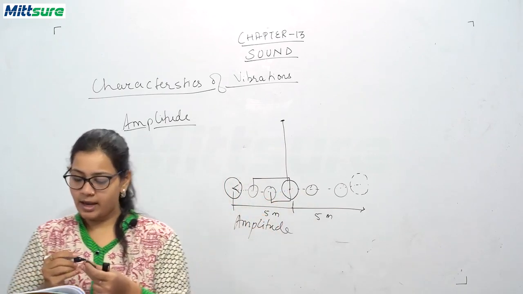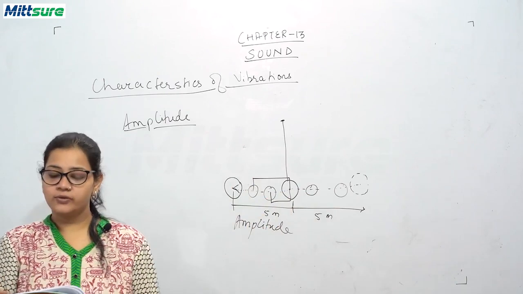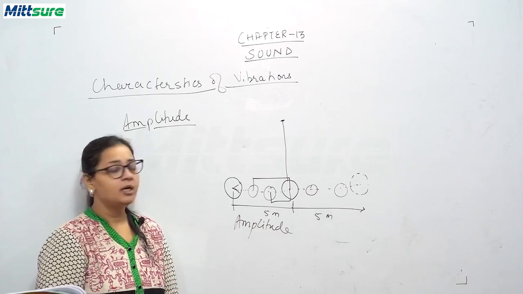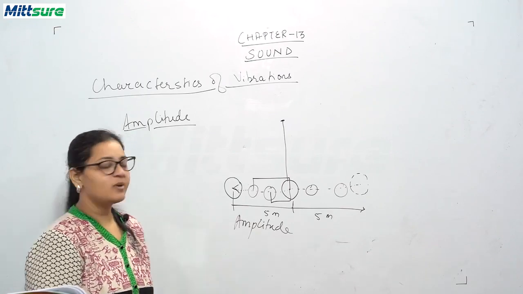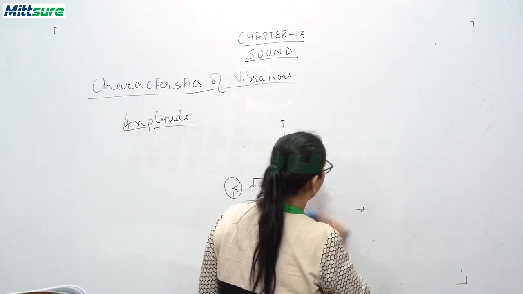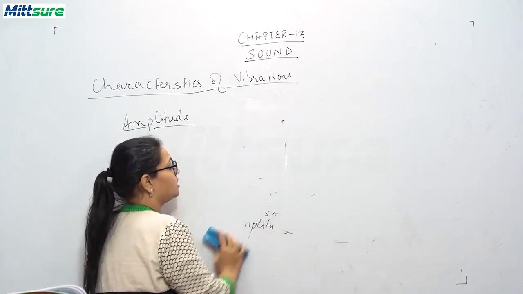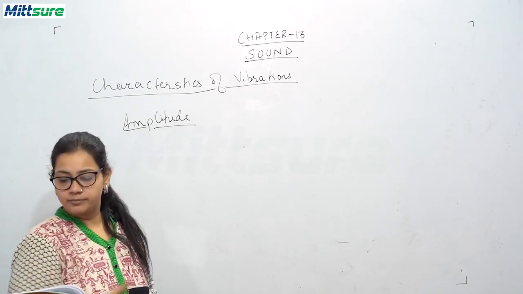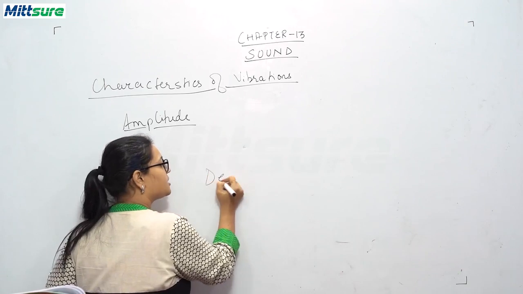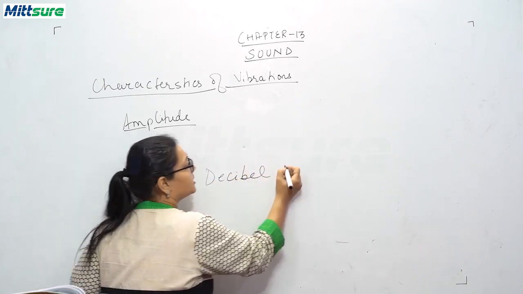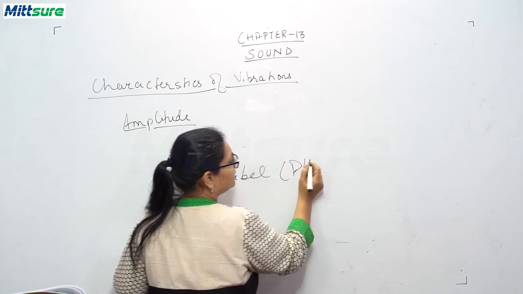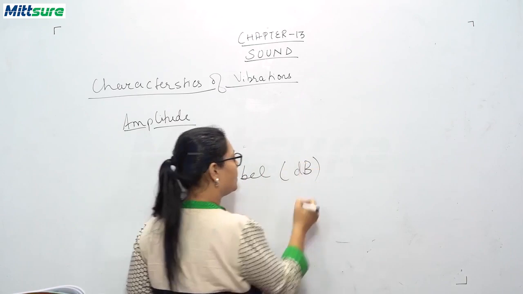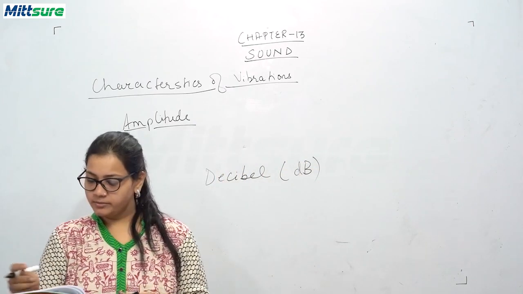So amplitude is related to the loudness of the sound. The higher the amplitude, the louder will be the sound. Okay. And this loudness of the sound is measured in a unit called decibel. And this decibel, okay, this is measured in a unit called decibel, that is dB. Okay. Now there is an image also given in your book.